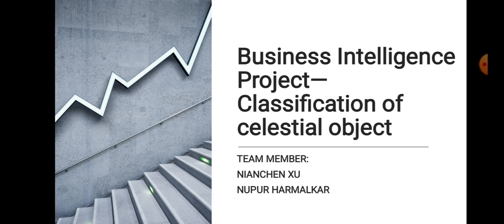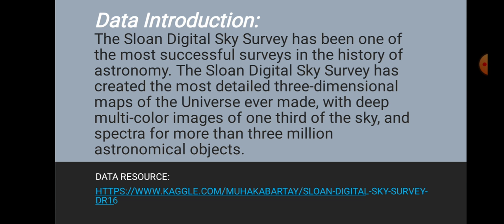Our project theme is about the classification of celestial objects. Our data comes from the Kaggle website. This is a very important and interesting survey, which is almost conducted once a year recently. The Sloan Digital Sky Survey has been one of the most successful surveys in the history of astronomy. It started from year 2000.